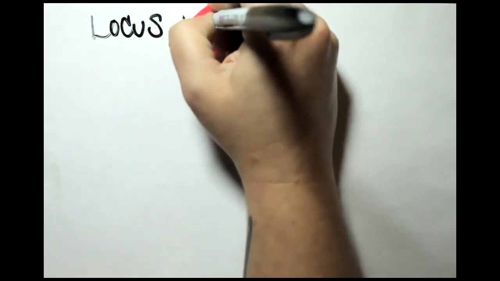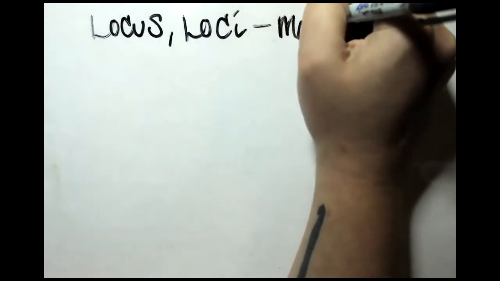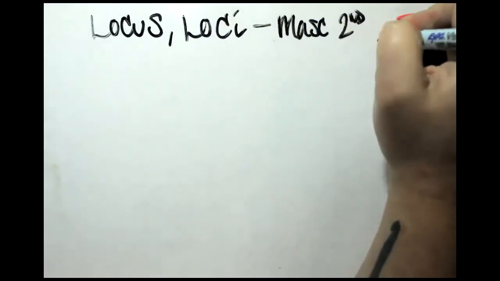The noun we're going to work with is a second declension masculine noun for places. It is locus, loci. So it's masculine, second declension.